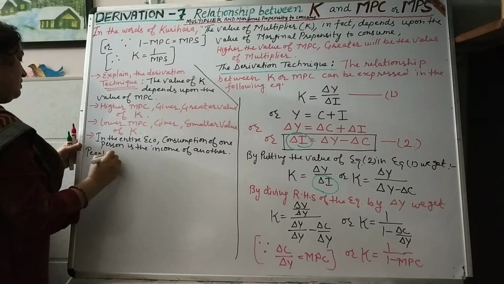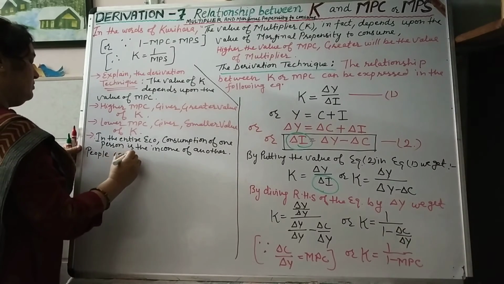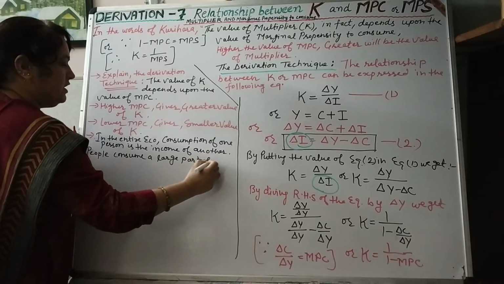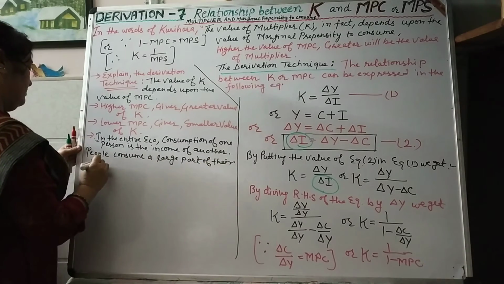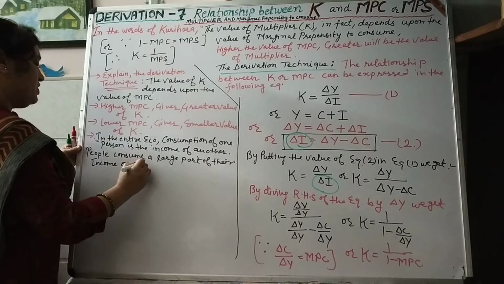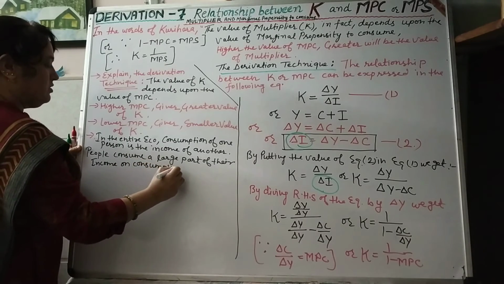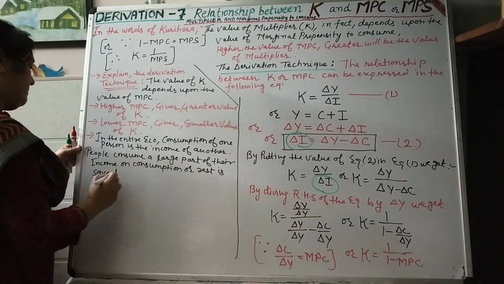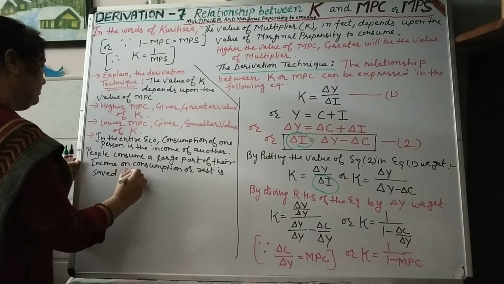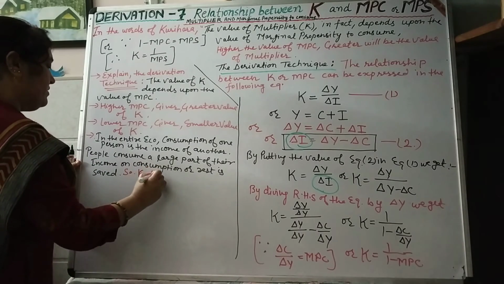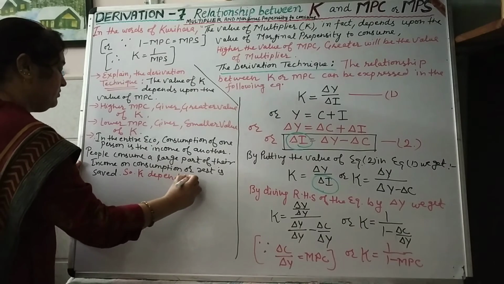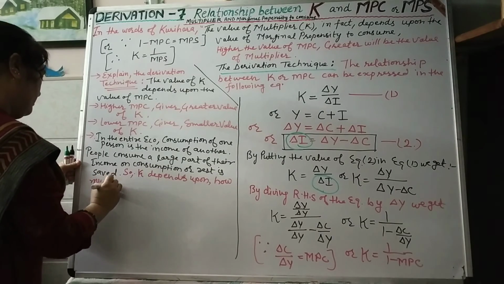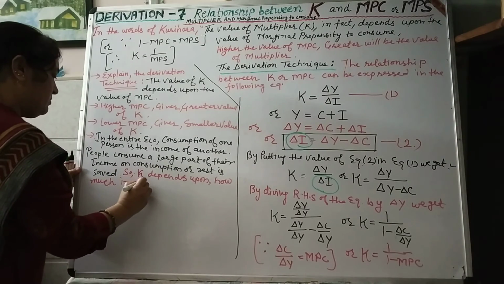People consume a large part of their income on consumption, or the rest is saved. So K depends upon how much income is consumed.